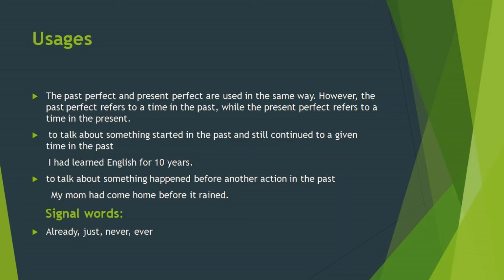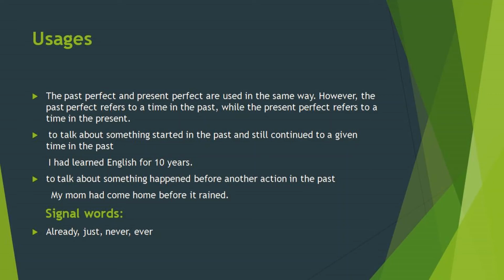Not that. It started happening in the past and still continued to a given time in the past. In that case it is past perfect tense. Example, I had learned English for 10 years. There must be another clause. That is a different case.